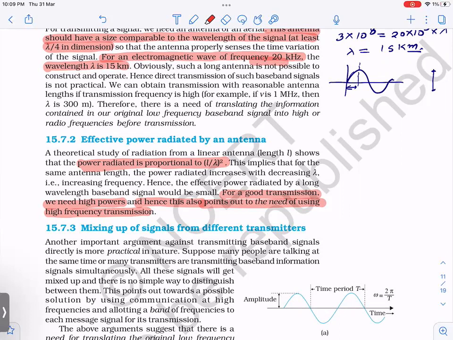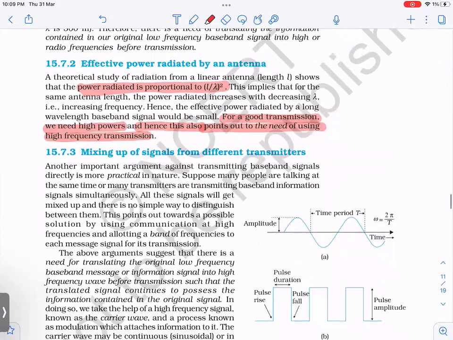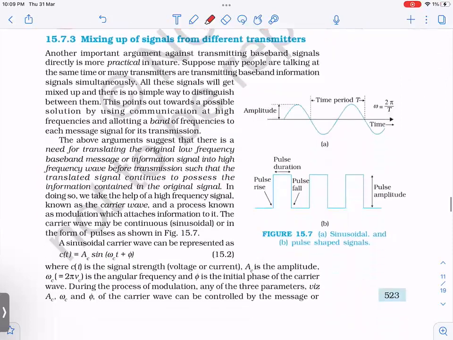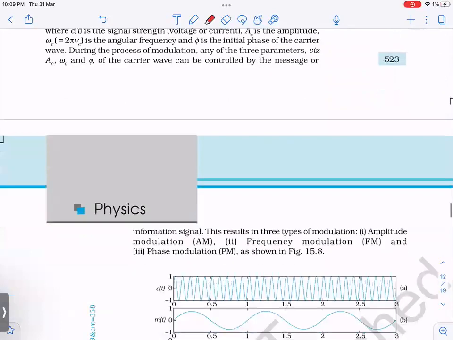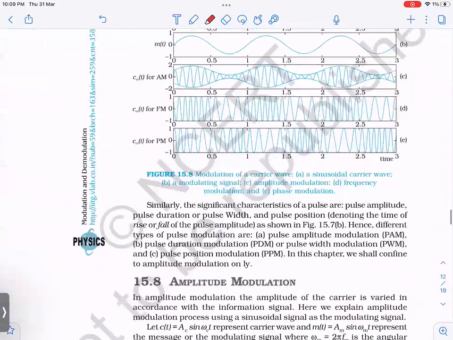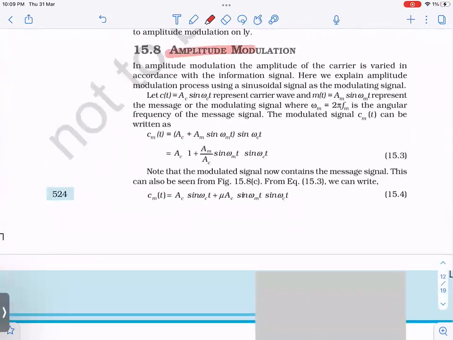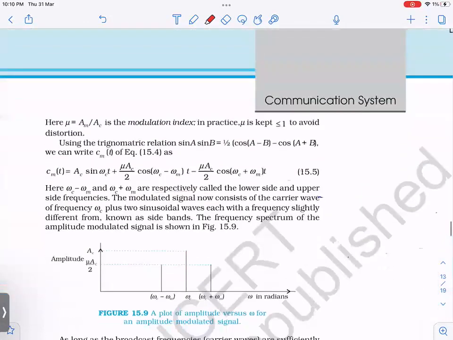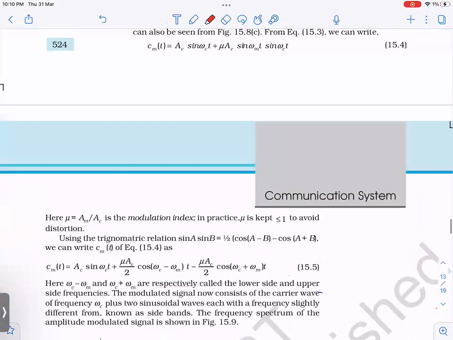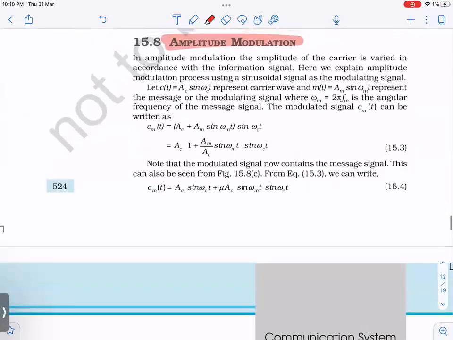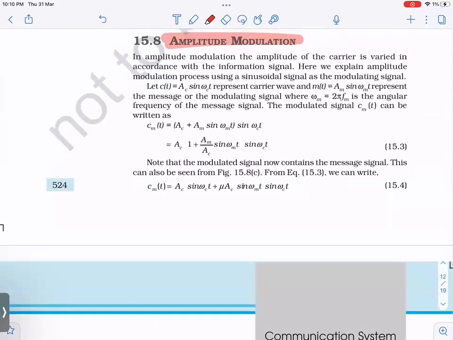So let us see. This you can just go through. It's not that important. So here now, this is amplitude modulation, directly coming to the key point. Now what happens? Here we have to be careful. If you just understand this heading, only up to here, you will be able to solve all the questions by yourself, right? So just listen for 5 more minutes.